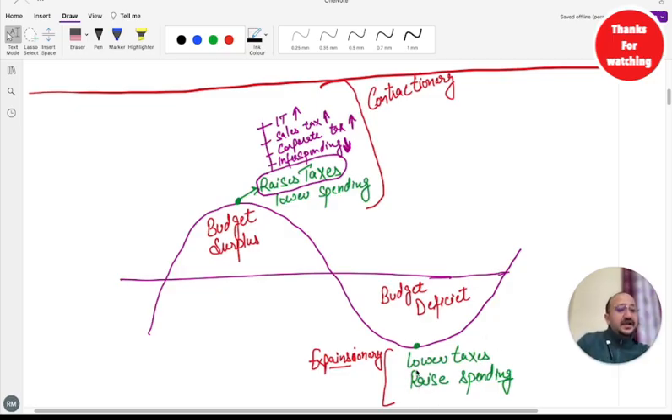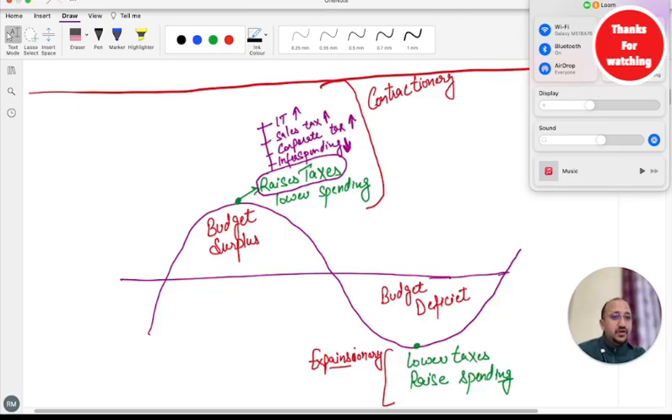Government will also raise spending. Government will give more contracts. Government will build more infrastructure projects. Why will that be beneficial for a country? That would be beneficial because that will increase the money supply within a country. I hope this is clear to everybody. Okay.